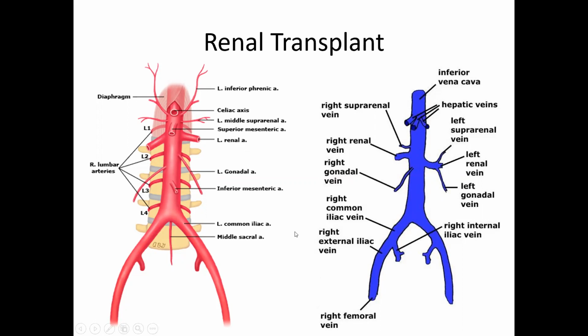Also, the point to be noted is that the kidney, when it is transplanted, you don't transplant it in the lumbar region itself. You transplant it in the pelvis. So the kidney is taken, whichever left or right, to the pelvis, where the renal artery is anastomosed with the internal iliac artery. The renal vein is transplanted to the internal iliac vein, and the ureter is directly connected to the urinary bladder, which lies in the pelvis.